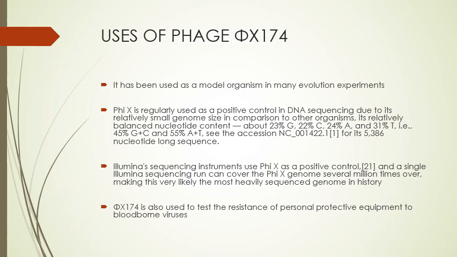Illumina sequencing instruments use 5X as a positive control, and a single Illumina sequencing run can cover the 5X genome several million times over, making this very likely the most heavily sequenced genome in history. Then the last one, 5-174, is also used to test the resistance of PPE, which is in huge demand because of COVID, to blood-borne viruses.